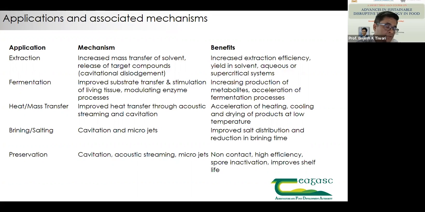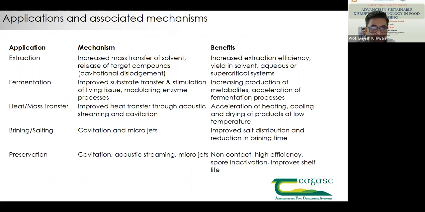And if you're using it for bacteria, lactobacillus or yeast or any of those ones, it also helps in formation of pores on the surface. Because of that, the microorganisms perform better, and you'll see in the next coming slides. Other heat and mass transfer: it improves heat transfer through acoustic streaming and cavitation. Acoustic streaming means the bubble is formed and it streams, it moves. Because of that movement, we get acoustic streaming.